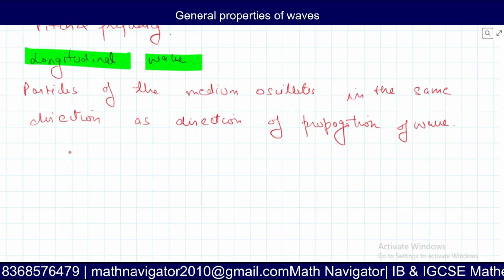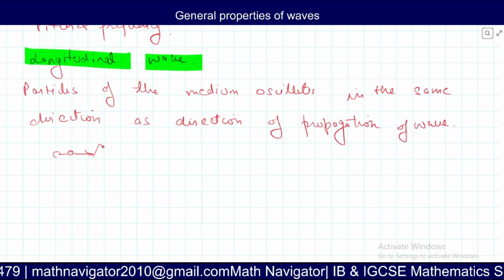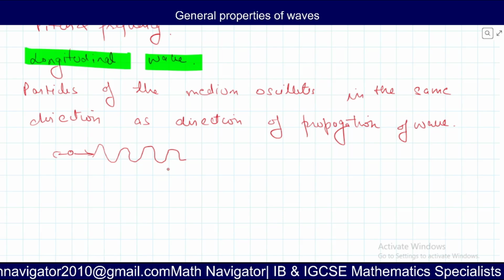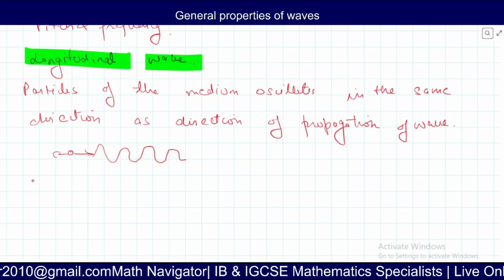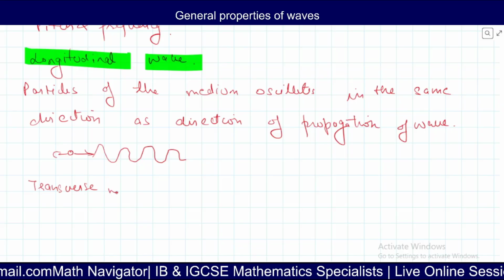Right? This means if this is my particle, it is oscillating like this, and the wave is also moving like this. So both the oscillations and the motion of the wave are in the same direction. When you understand the transverse wave, then it will become clear to you. So transverse waves.